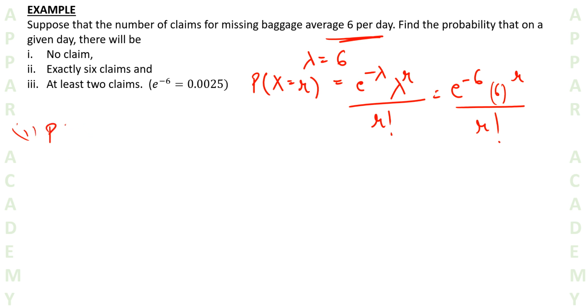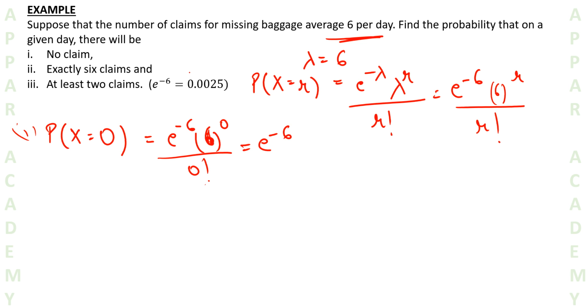No claim means probability of x is equal to 0. Replacing all the r's with 0, we get e to the power minus 6, 6 to the power 0 upon 0 factorial. We know 0 factorial is 1, and 6 to the power 0 is also 1. So this becomes e to the power minus 6, and we are already given the value, that is 0.0025.